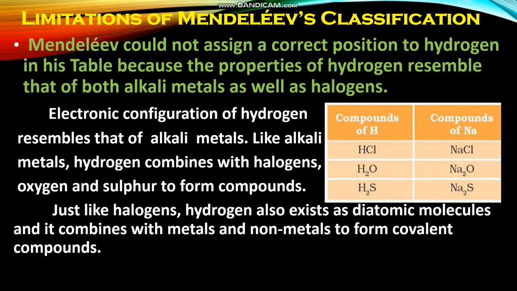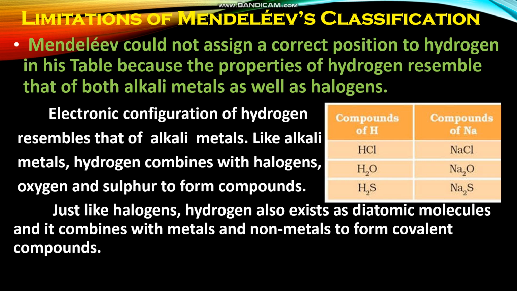So as hydrogen resembles both alkali metals and halogens, where to place this hydrogen in the periodic table, whether along with the alkali metals or along with the halogens. So Mendeleev could not assign a correct position to hydrogen in his periodic table.